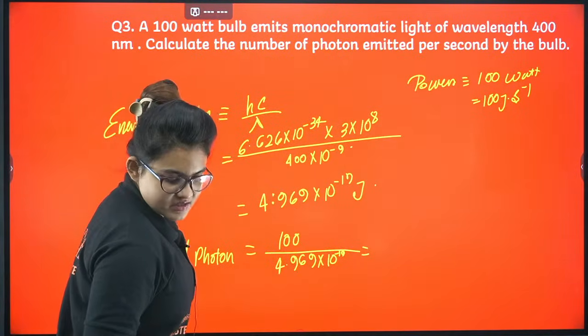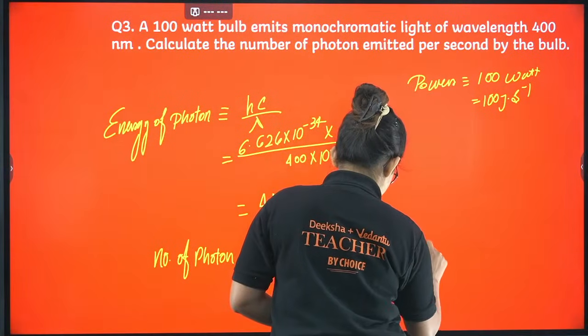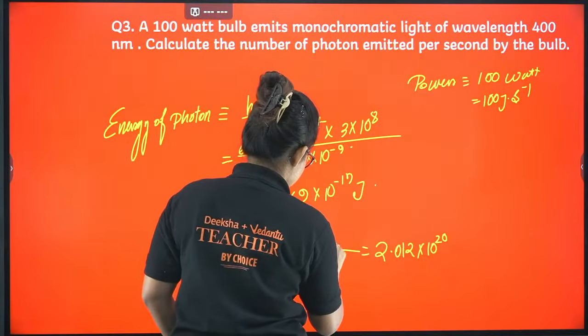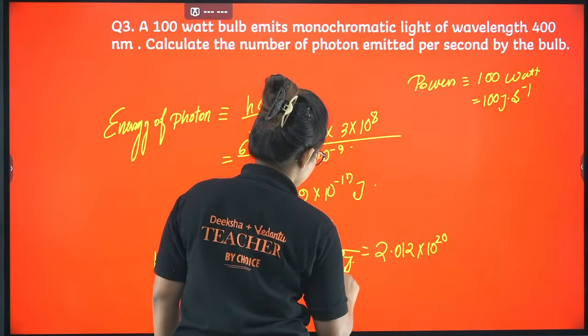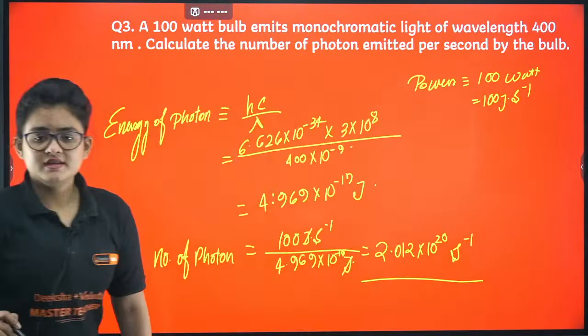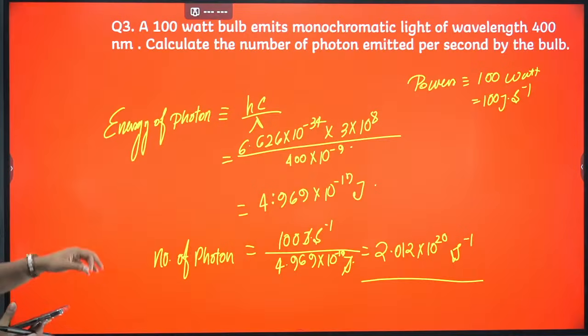If you calculate this, your answer will be something like 2.012 into 10 power 20. Here this is joule per second and here it is joule. Joule will cancel out, so second inverse. This is how you should target this type of problem. I guess it's clear to you. Let's proceed further.